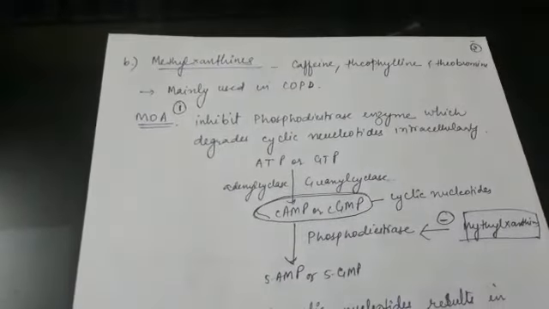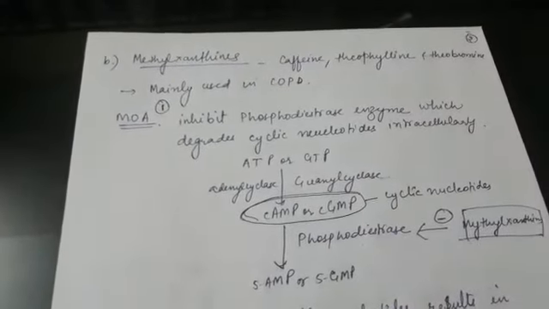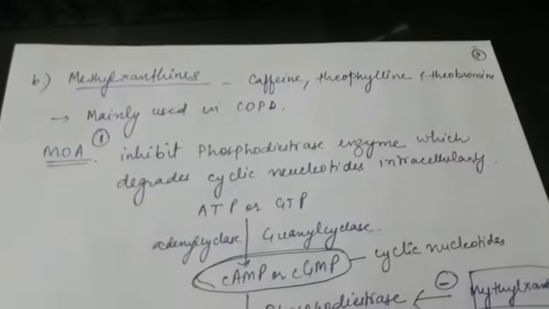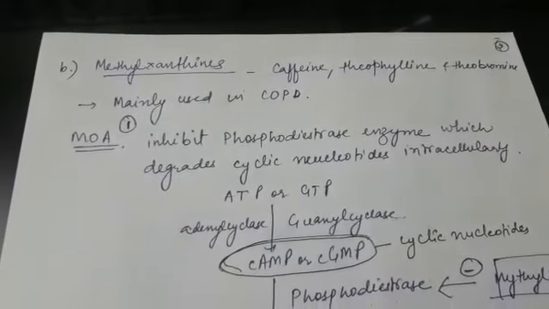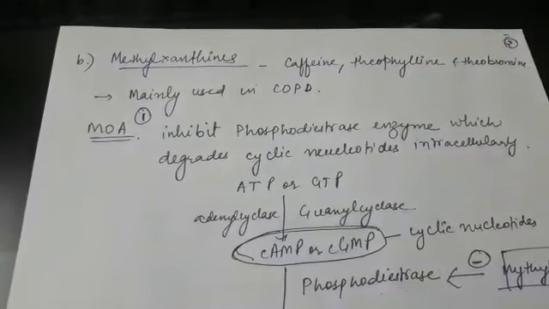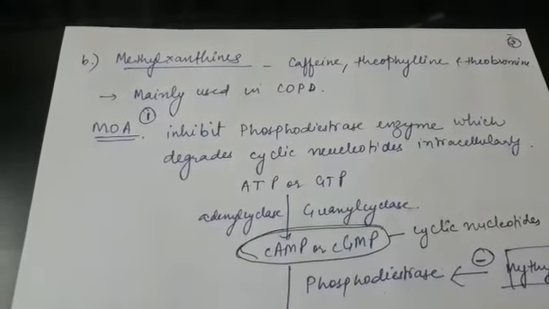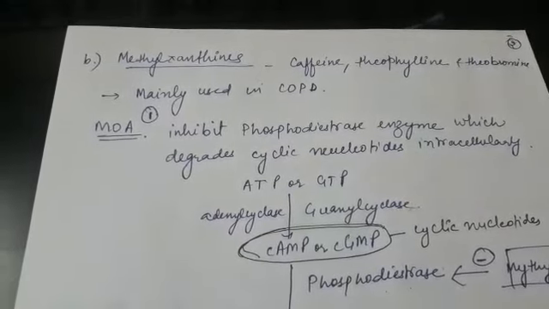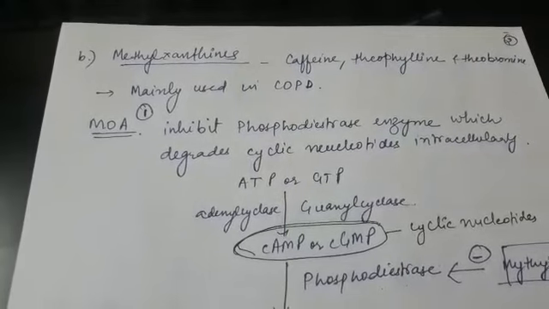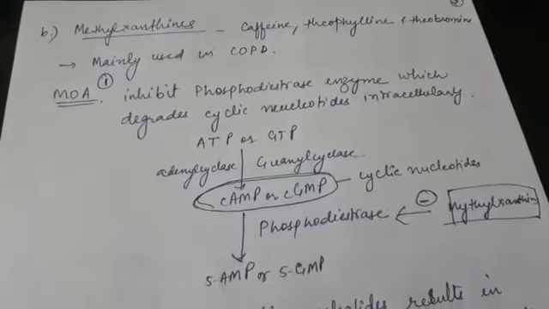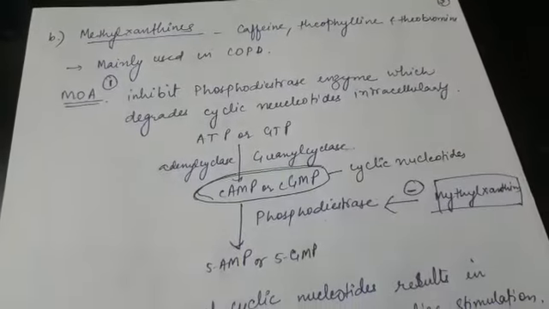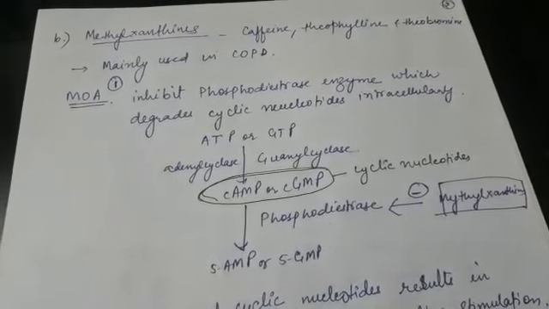Now we will discuss the second class, that is methylxanthines. In this class, the examples are caffeine, theophylline and theobromine. These drugs are mainly used in COPD. Although they are also used in bronchial asthma, their main use is in the treatment of chronic obstructive pulmonary disease. Now we will discuss the mechanism of action of these drugs. These drugs act by different mechanisms.